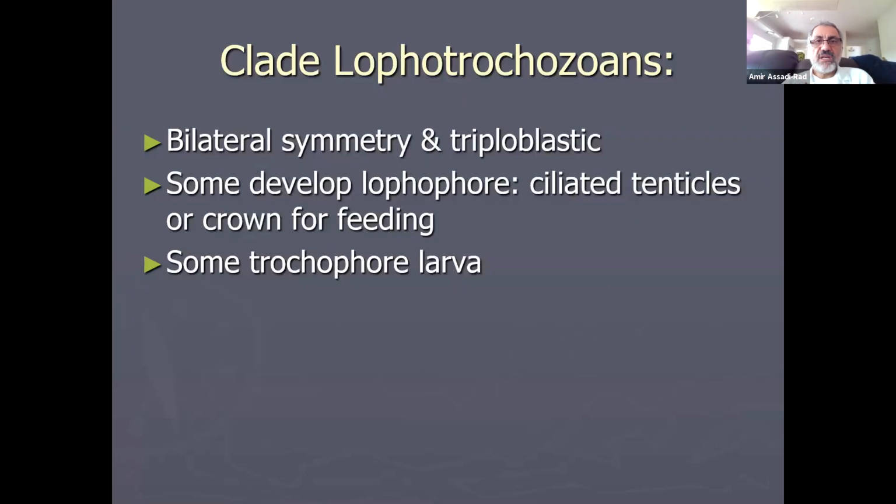So the next one is clade Lophotrochozoa, which are animals with bilateral symmetry. They're triploblastic. Some develop a lophophore. Lophophore is a larval stage.